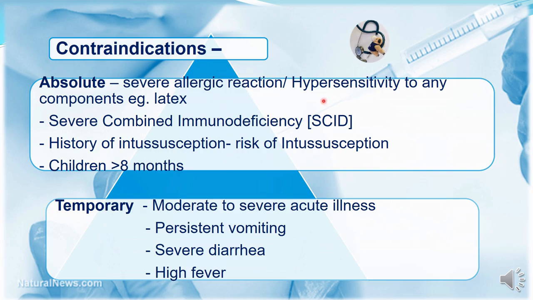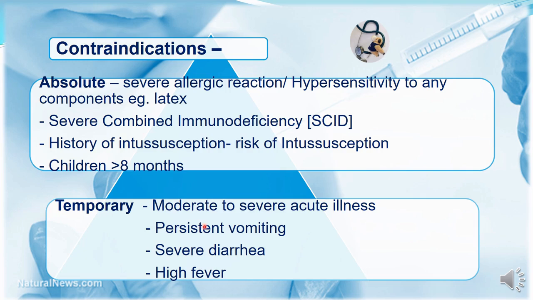Contraindications of rotavirus vaccine. The absolute contraindications are severe allergic reaction or hypersensitivity to any components. And if a child has a severe combined immunodeficiency disorder, if there is a history of intussusception or there is a risk of intussusception, that is also a contraindication. And children more than 8 months, you will not give the rotavirus vaccine.